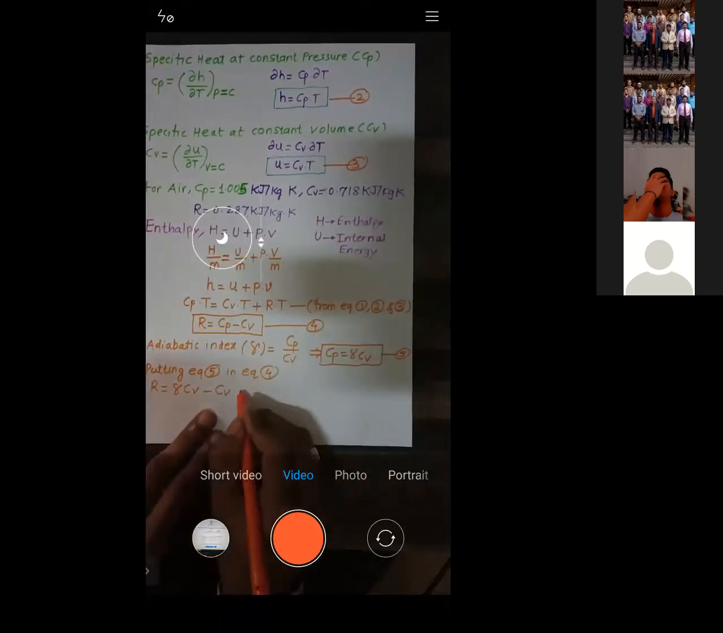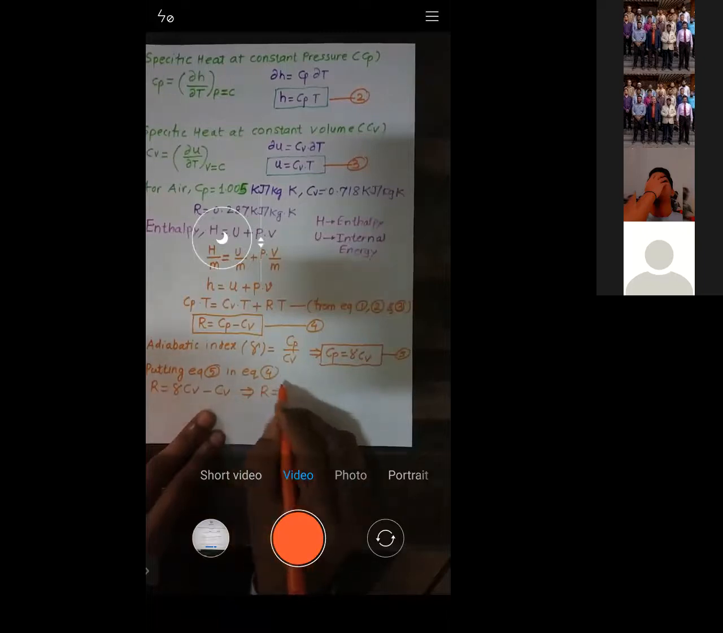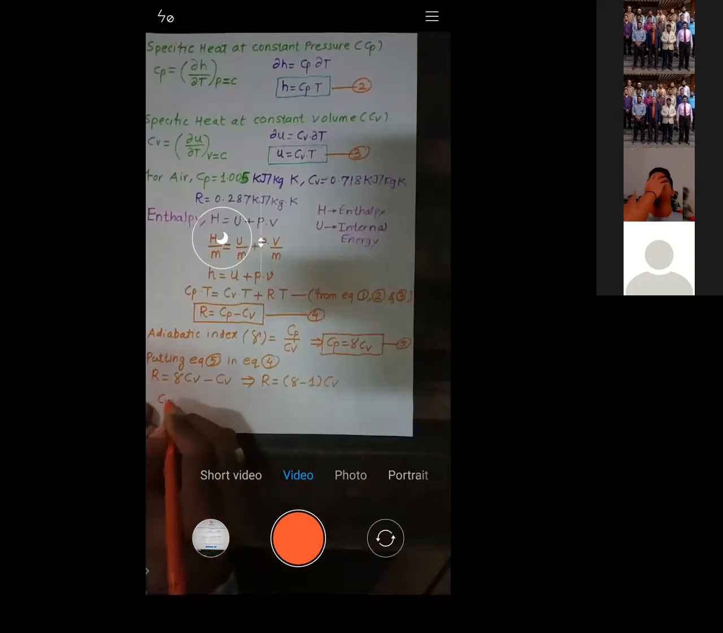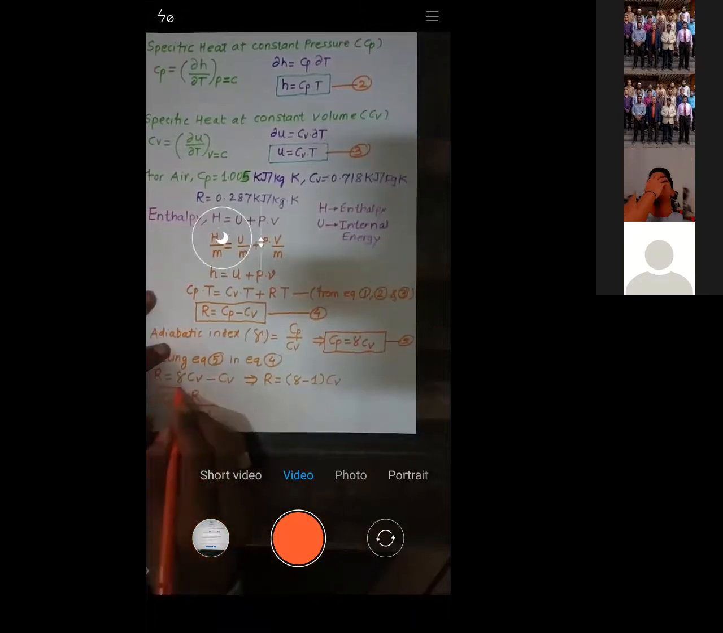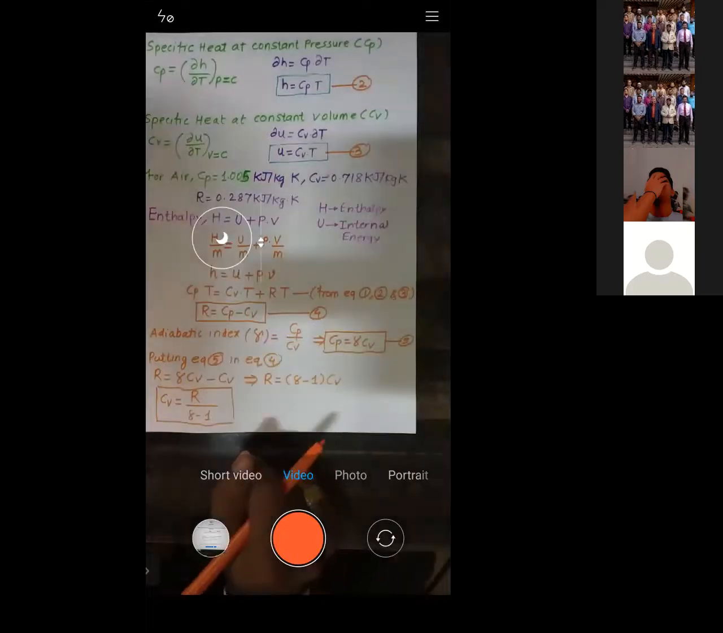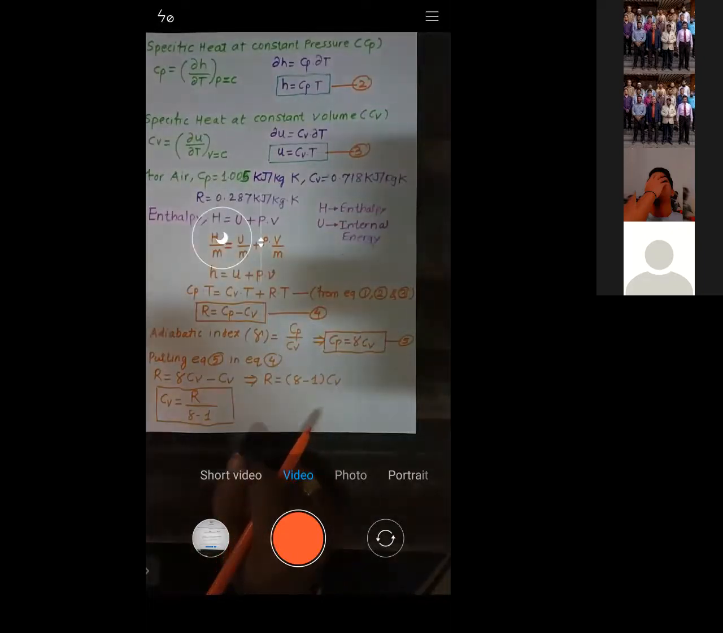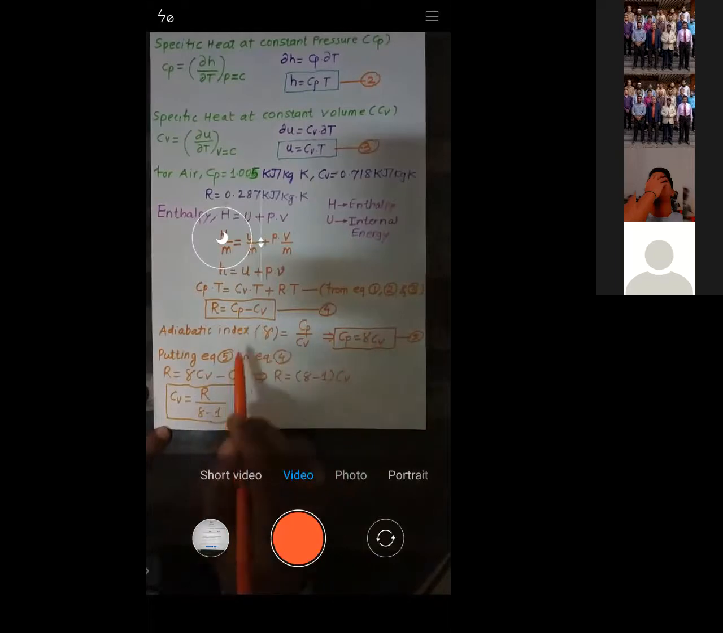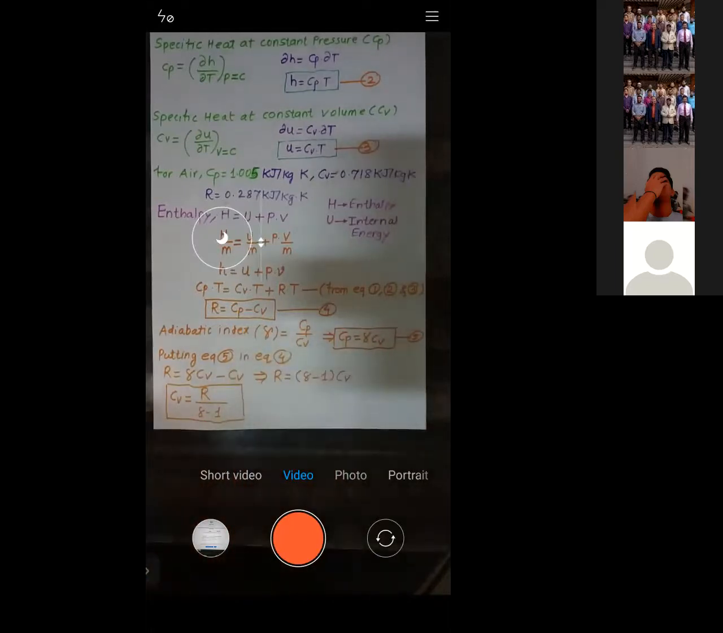R is equal to, Cv I will take common. So what is remaining? It's gamma minus 1. Gamma minus 1 into Cv, right? So here we will get the value of Cv as R upon gamma minus 1. Is it okay? All of you, is it okay? Yes or no? Let me know. Is it clear? I just put the value Cp as gamma into Cv into this equation, so I got this equation. Is it okay?